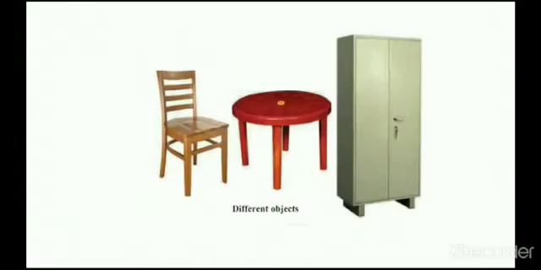Answer the few questions given in the textbook. First question is: which three objects do you see in the picture? The objects seen in the picture are a chair, a table, and a cupboard. Second question is: how did you identify them? We can identify these objects with the help of their shape and properties.